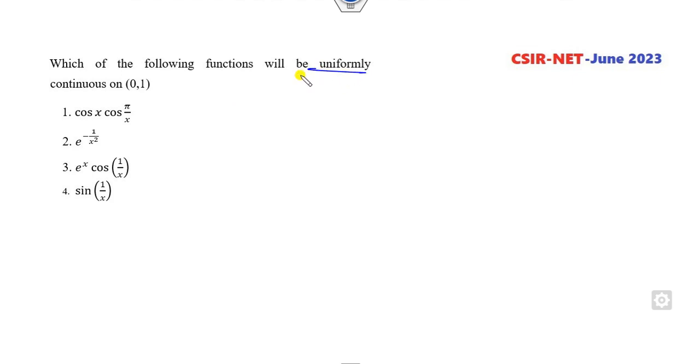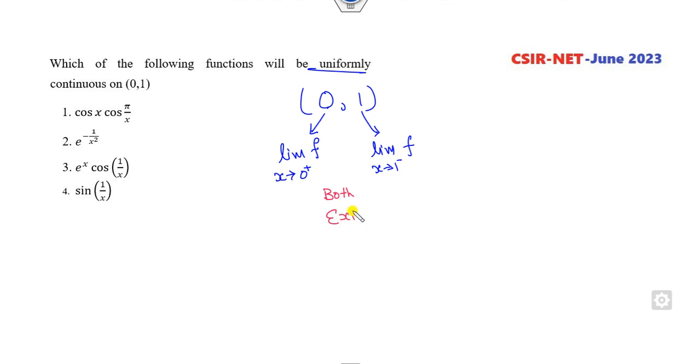Okay, which of the following is uniformly continuous on the closed interval 0, 1? That's very simple. As I already gave you a simple shortcut trick: whenever the limit of f at 0 positive and the limit of f at 1 minus both exist, only existence matters, whether they are equal or not is no problem, this implies the function is uniformly continuous.